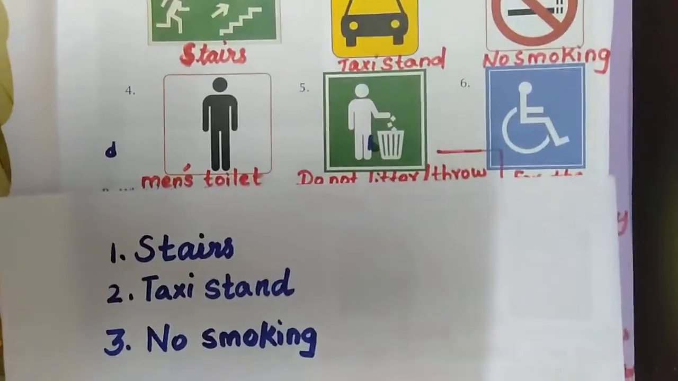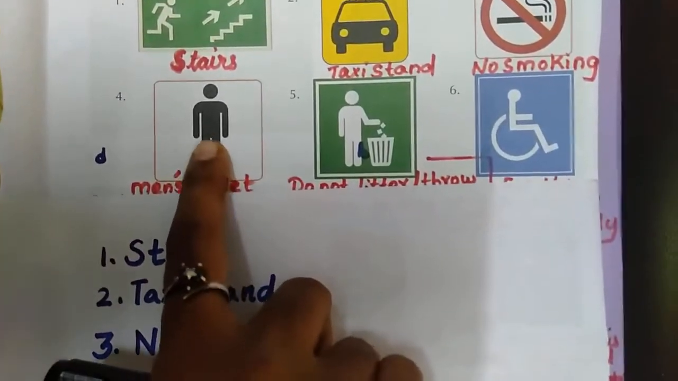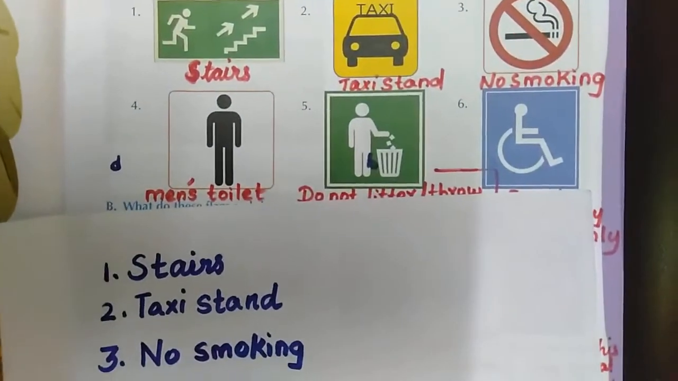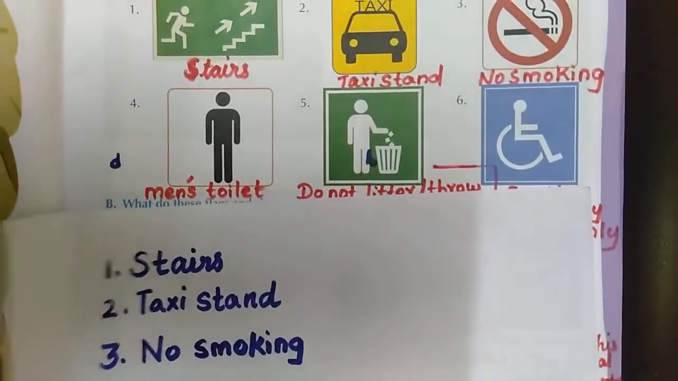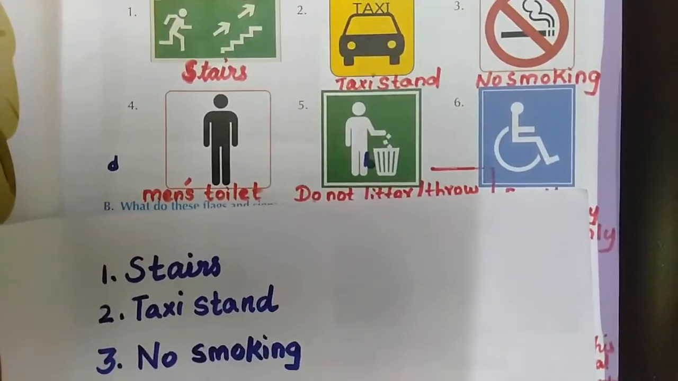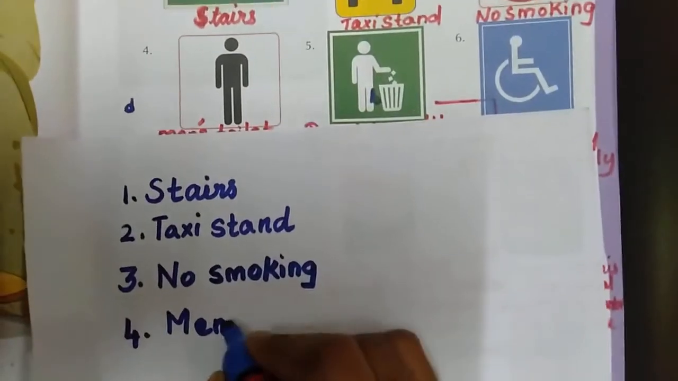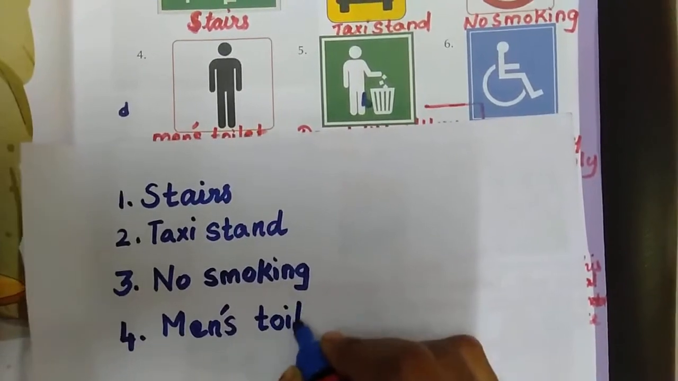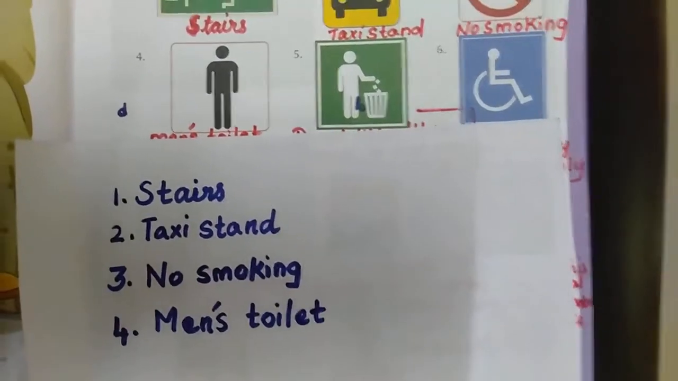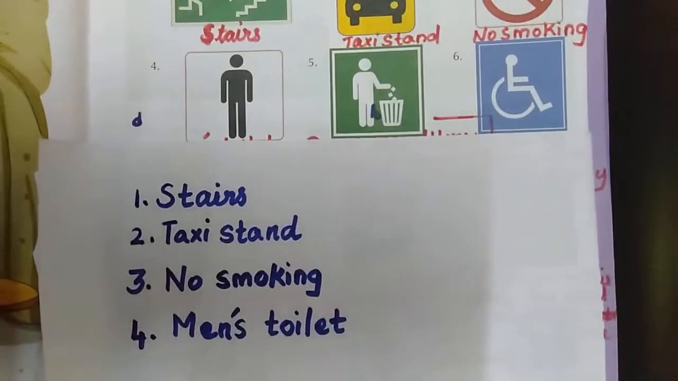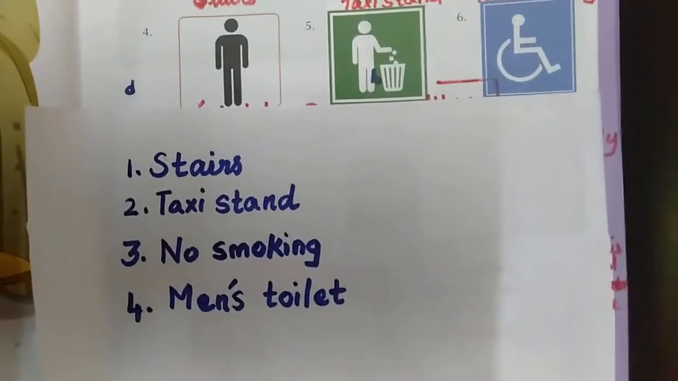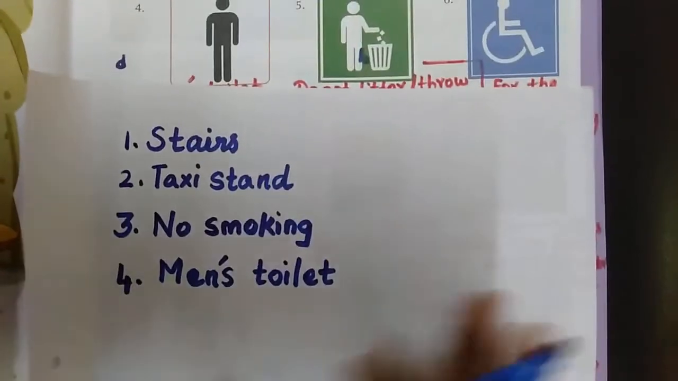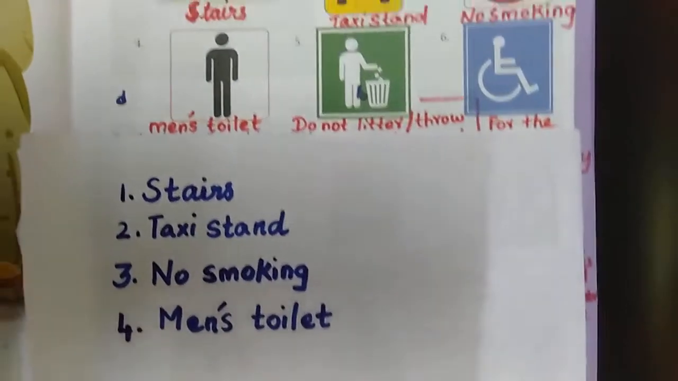What is this? In toilet and all, men's toilet, in this picture is there in the door, right? So, this is men's toilet. M-E-N, apostrophe S, toilet. Men's toilet. M-E-N-S. Men's. T-O-I-L-E-T. Men's toilet. Okay? Understood?